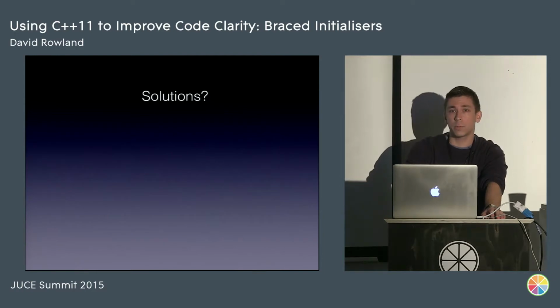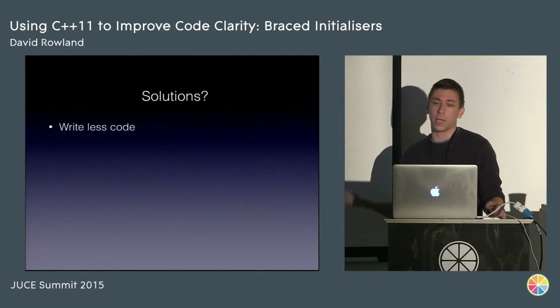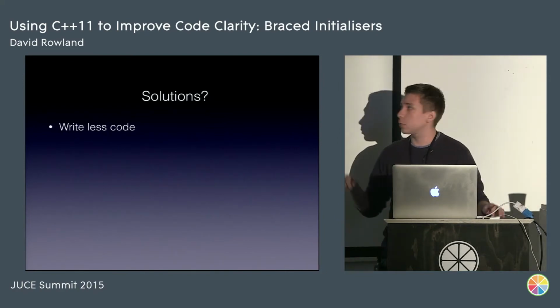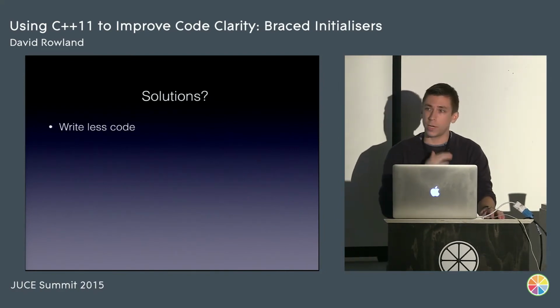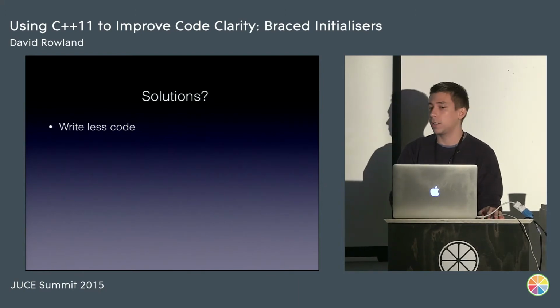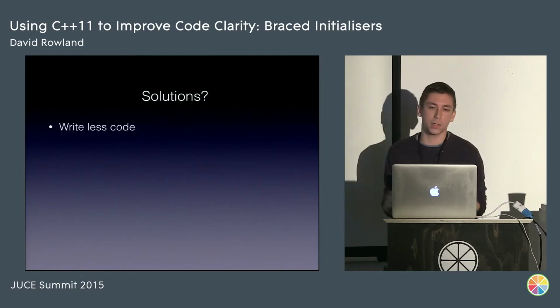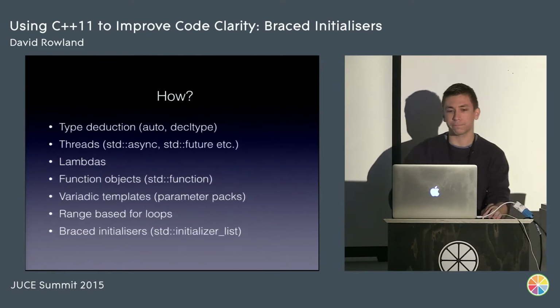Well, one really simple solution is just to write less code. If we write less code, then physically there's fewer taps on the keyboard that we're writing. There's less time reading it for yourself and for your future self or teammates. And there's less to reason about. If there's less to reason about, then it means we have to keep less in our head and we should be able to code easier.